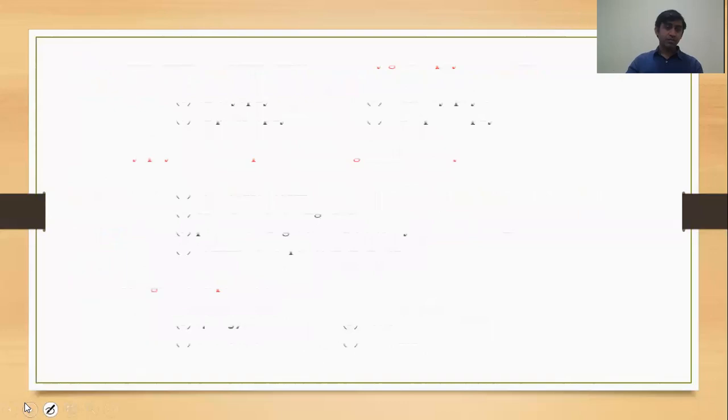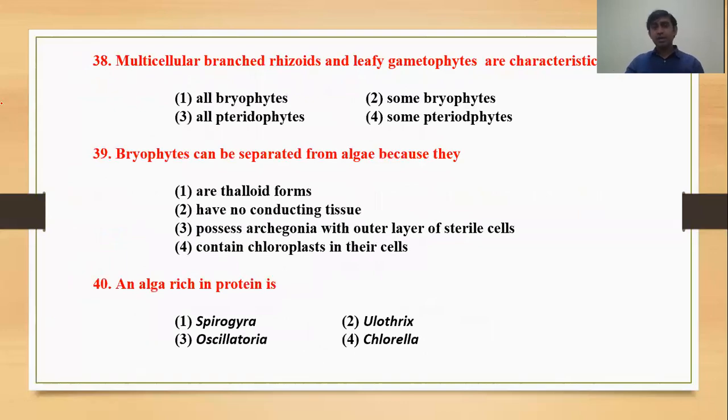Next question. Question number 38. Multicellular branched rhizoids and leafy gametophyte are the characteristic of which one? So if we see about this, all bryophyte, some bryophyte, all pteridophyte, some gymnosperm. Multicellular branched rhizoids. It is mostly found in some bryophytes only, not in all bryophyte.